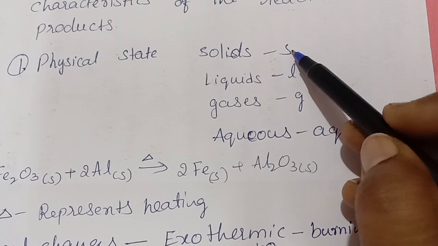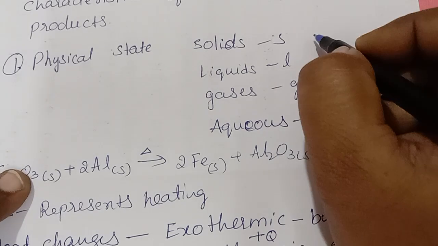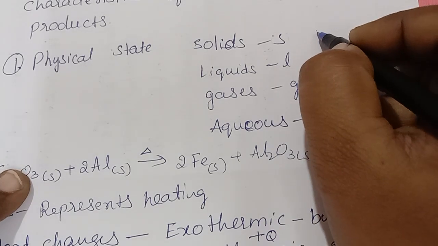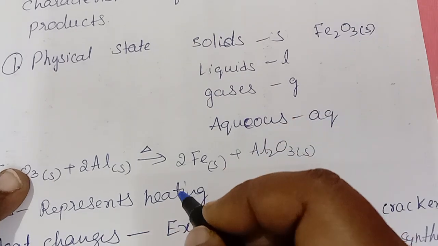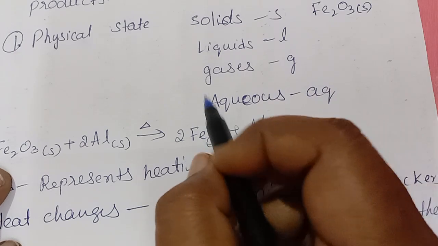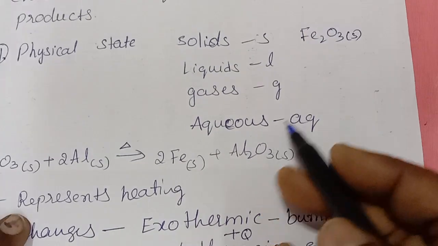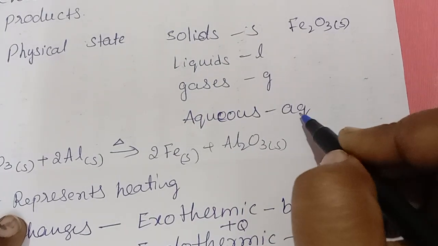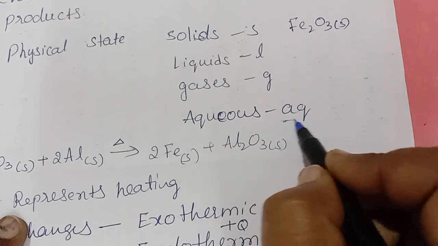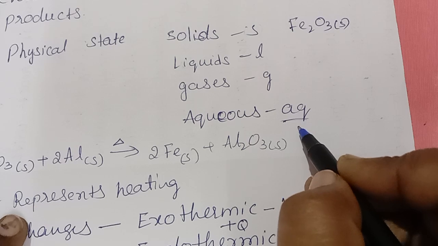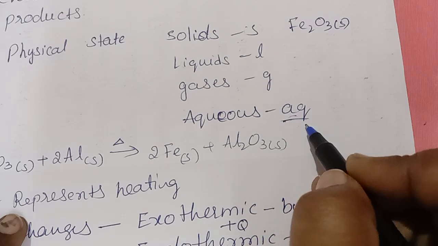Solids, so we know which is in a solid form, it is represented by S in subscript. Suppose Fe2O3, so it's a solid, right? Write like this, subscript. Liquids with L, gases with G. Aqueous is a new word for you. Suppose if you are adding something to the water, that is called aqueous. If you are mixing something in the water, that is represented by aqueous. Suppose after a chemical reaction, a product is formed within the water, so that is also represented by aqueous.